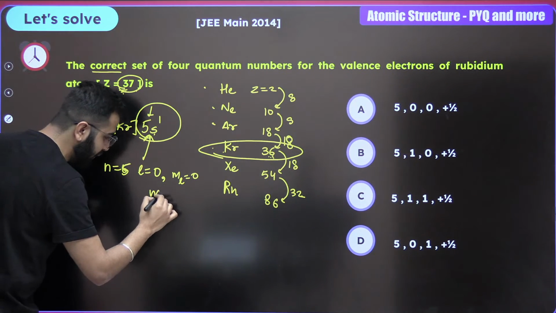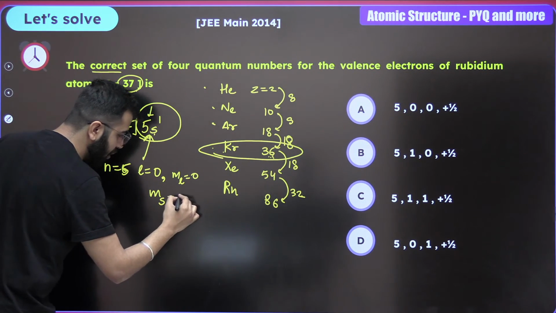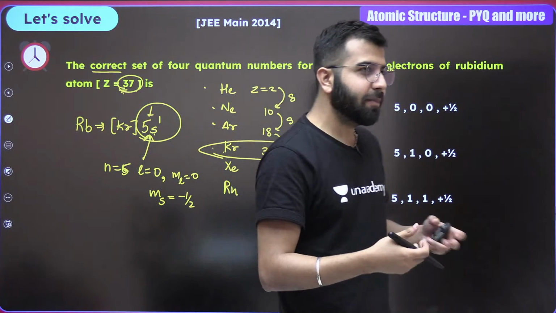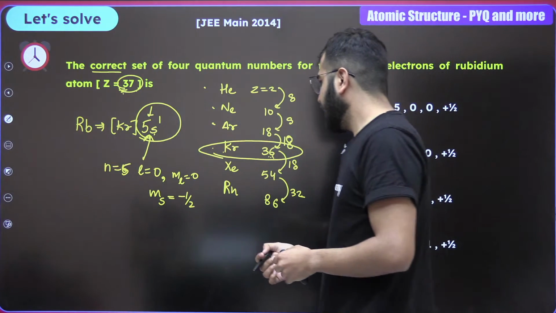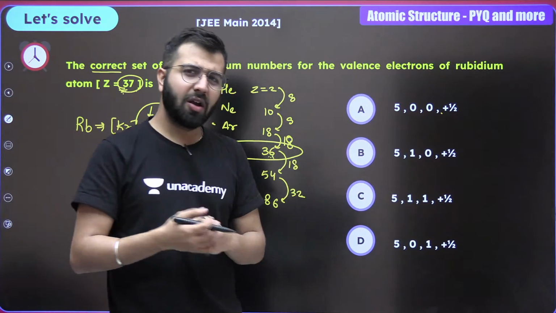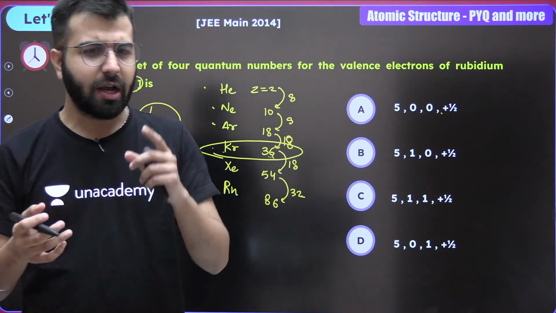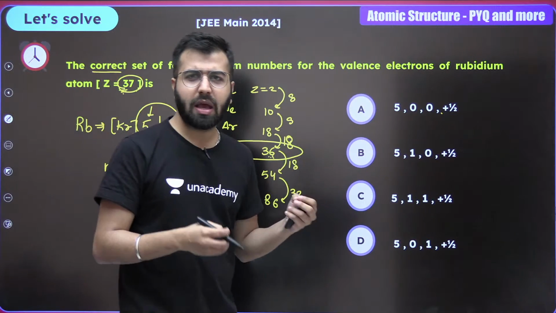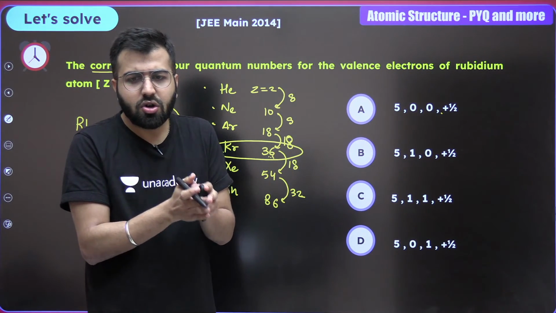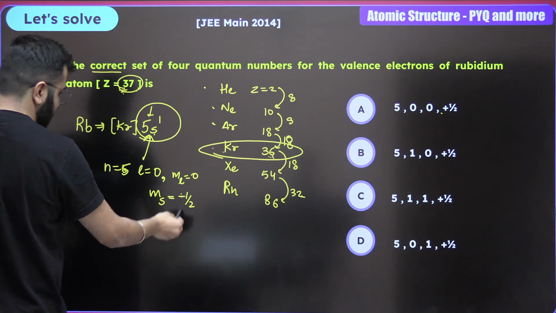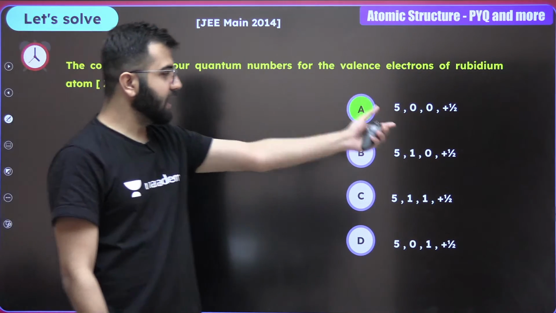Guys, what if I write ms value minus half? Will it be correct or will it be wrong? If there would have been an option minus half, will it be a wrong thing? Come on, let me know. I don't think so. Do remember that, okay? Even if they're giving you ms as minus half, it's not going to be wrong. Okay, so do remember that. Now, as the question is giving you plus, yes, A is the correct answer.